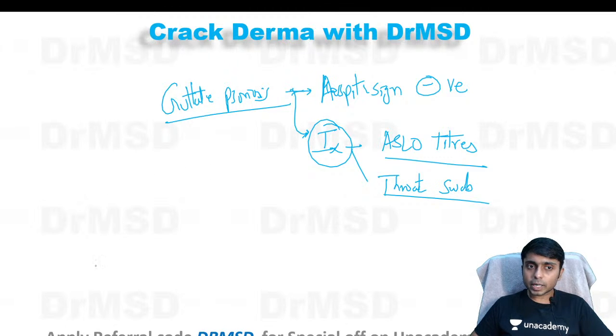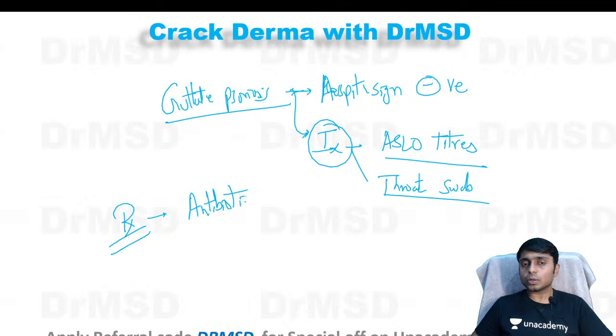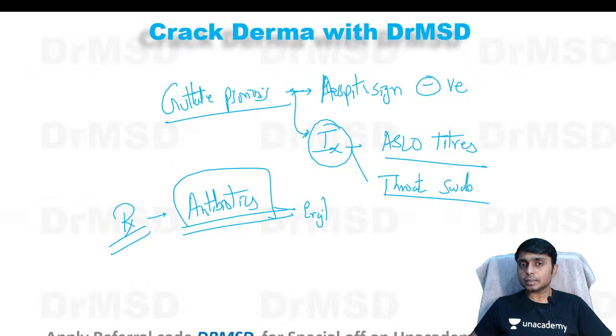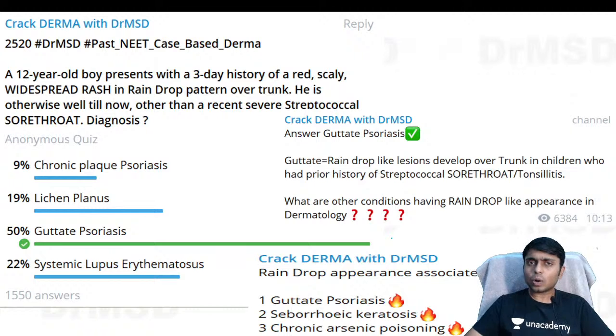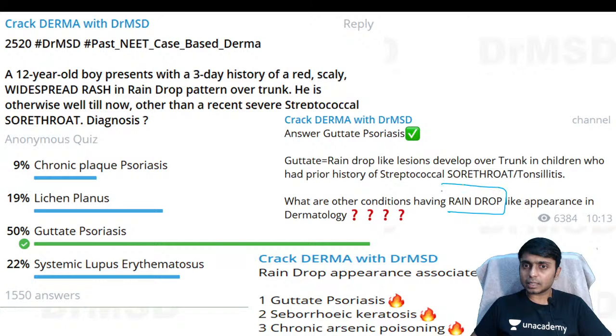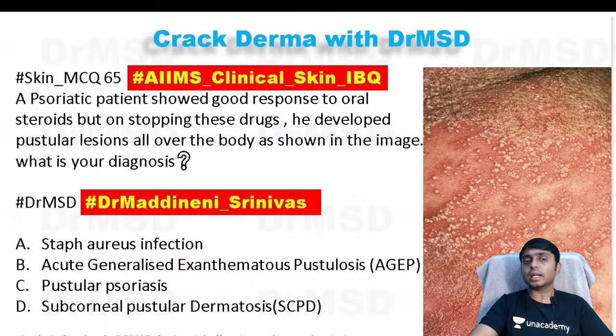And one more important difference is that the treatment of guttate psoriasis consists of antibiotics. Why? Because this is due to infection, so antibiotics like erythromycin and amoxicillin have a role in guttate psoriasis. Not only guttate psoriasis, there are other conditions where raindrop type of lesions can be seen. These conditions are seborrheic keratosis and chronic arsenic poisoning. So in these two also we can see guttate type of lesions.